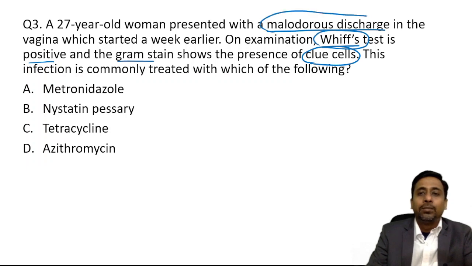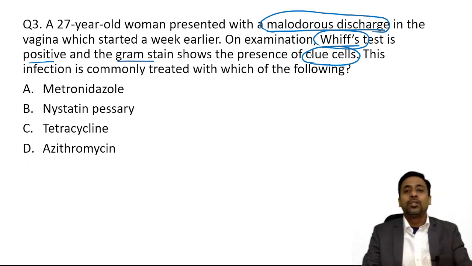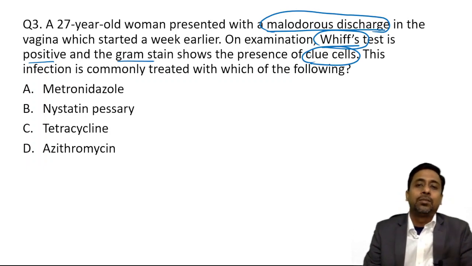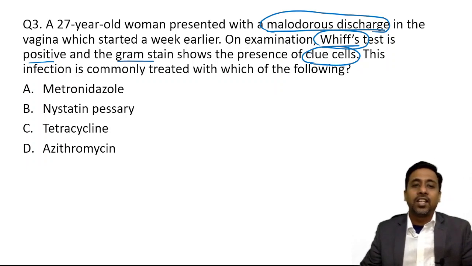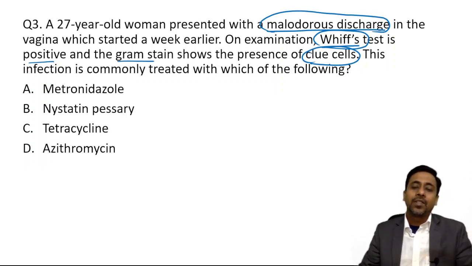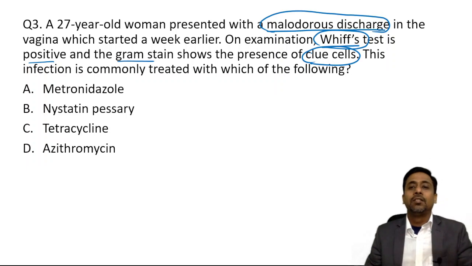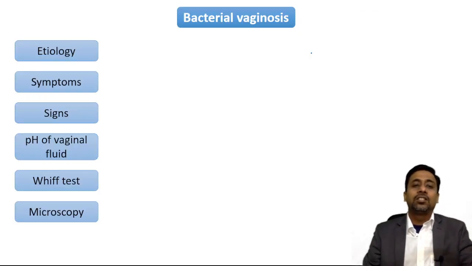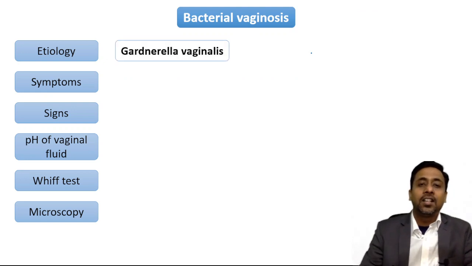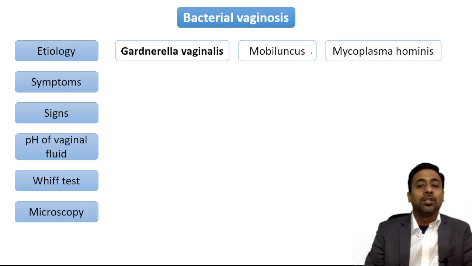No mention about itching, no mention about any strawberry cervix. So it is definitely not a case of trichomoniasis. So what is it a case of? It is a case of bacterial vaginosis. Why am I saying this? So we'll see the discussion. Bacterial vaginosis is caused by Gardnerella vaginalis. Also, it may be caused by certain anaerobic bacteria such as Mobiluncus and Mycoplasma hominis.